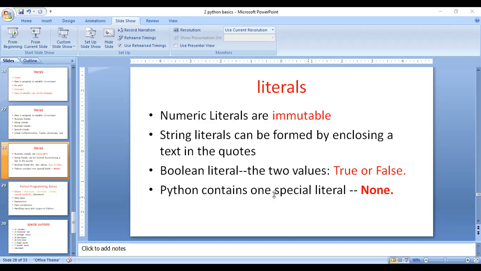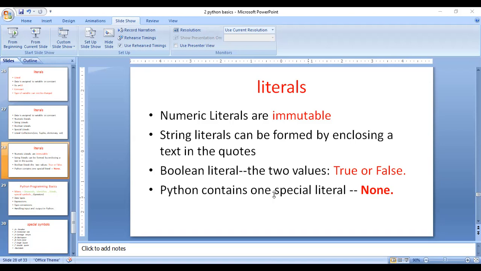Coming to the menu items here, what is the menu item in this case? For example, menu of A, food available. Menu of B, food not available. That means I'm not taking the food value, I'm taking only the menu value. In this way you will use a particular special literal.